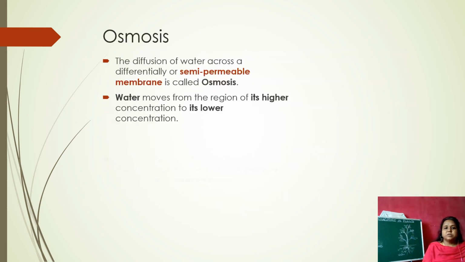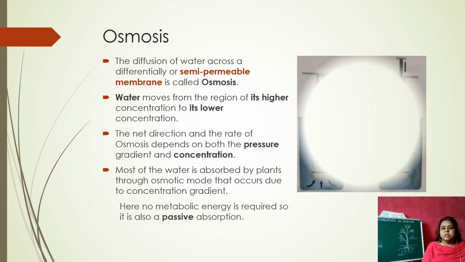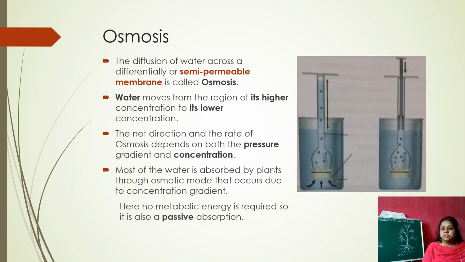Now coming to the next process, that is osmosis. The diffusion of water across a differentially or semi-permeable membrane is called osmosis. This is also the same as diffusion, but here a semi-permeable membrane is present. A semi-permeable membrane allows only a few substances to pass through. It does not allow all the particles to move across the membrane. It selects only some molecules to enter through the membrane. So that is called a semi-permeable membrane.